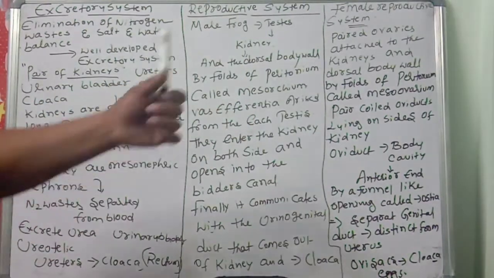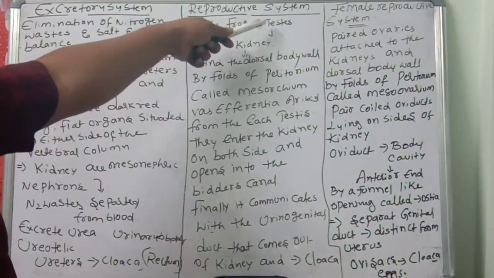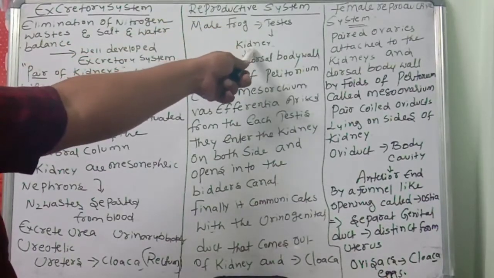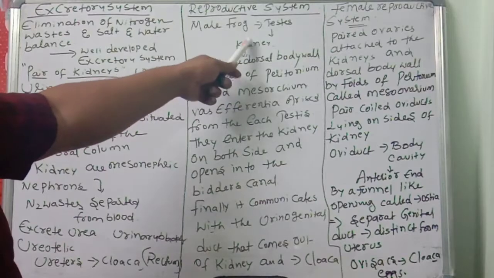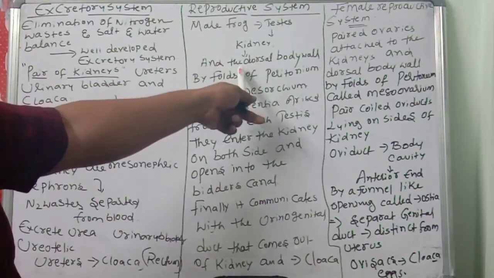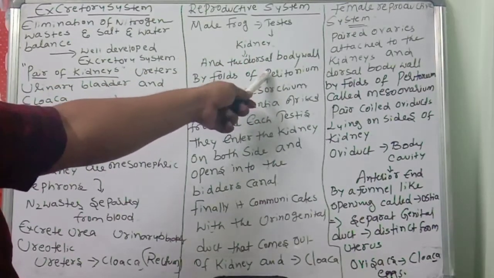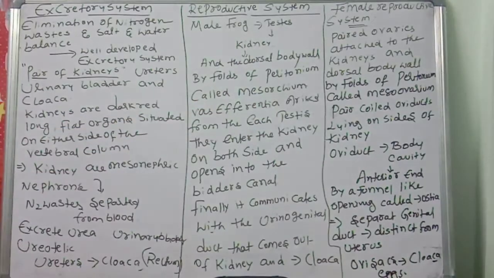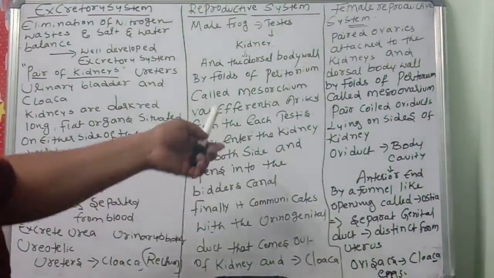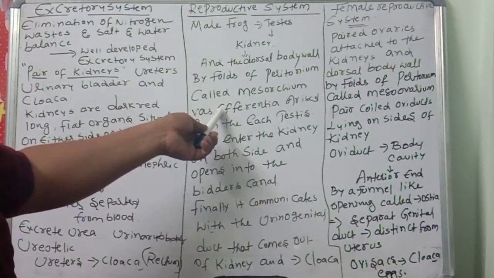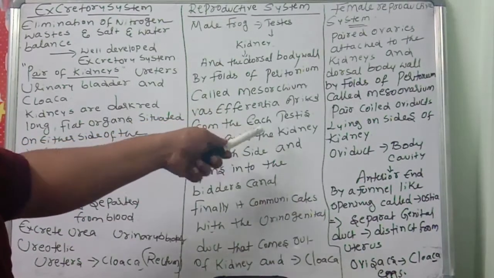Once again, the male frog has reproductive organs called testes. The testes are located on the kidneys, attached to the kidneys and dorsal body wall by folds of peritoneum, very important, called mesorchium. The vas efferentia, tube-like structures, arise from each testis.